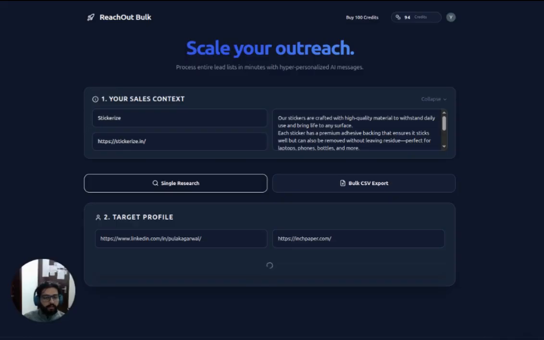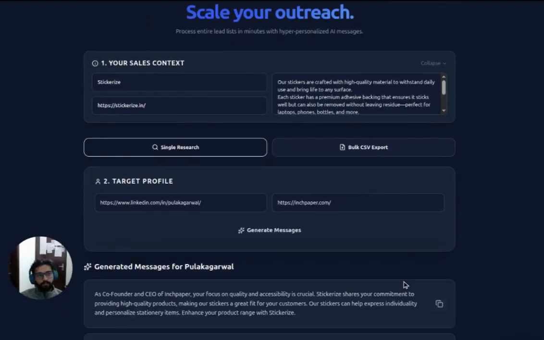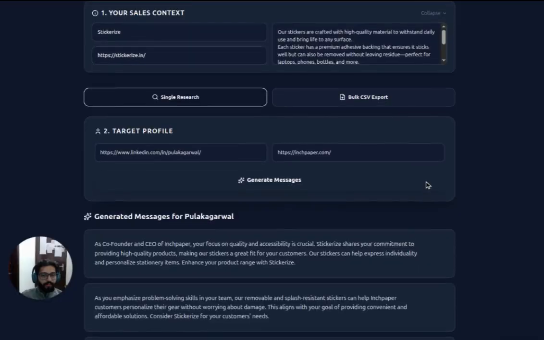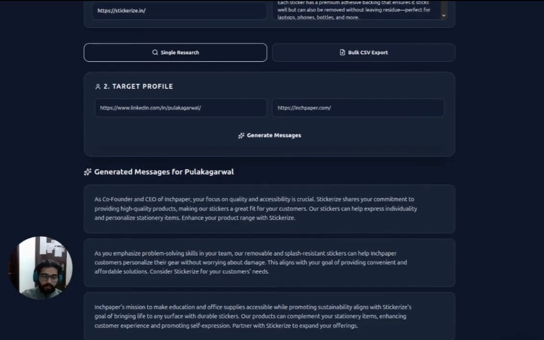So instead of just guessing, my agent is now searching the web for the latest news and posts, with which it can help you reach the person in a more precise and personalized way. Unlike basic ChatGPT wrappers, I have built a critic node. If the AI writes something that sounds like a bot, my agent catches it and rewrites it until it sounds like a human wrote it. Look at these three options.